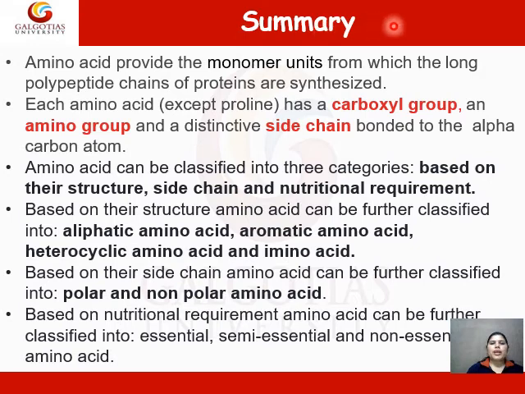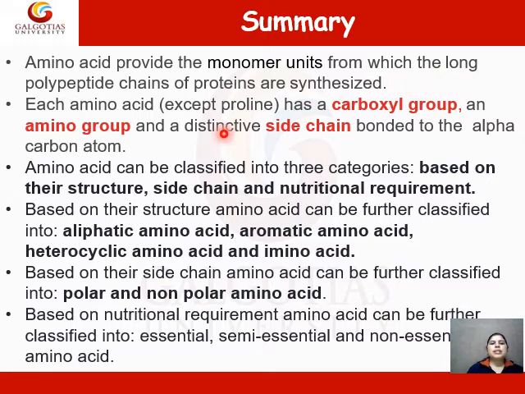Summary of today's lecture. Amino acids provide the monomer unit from which the long polypeptide chains of proteins are synthesized. So basically, amino acids are the building blocks of protein, or we can say that they are the bricks of our bodies.